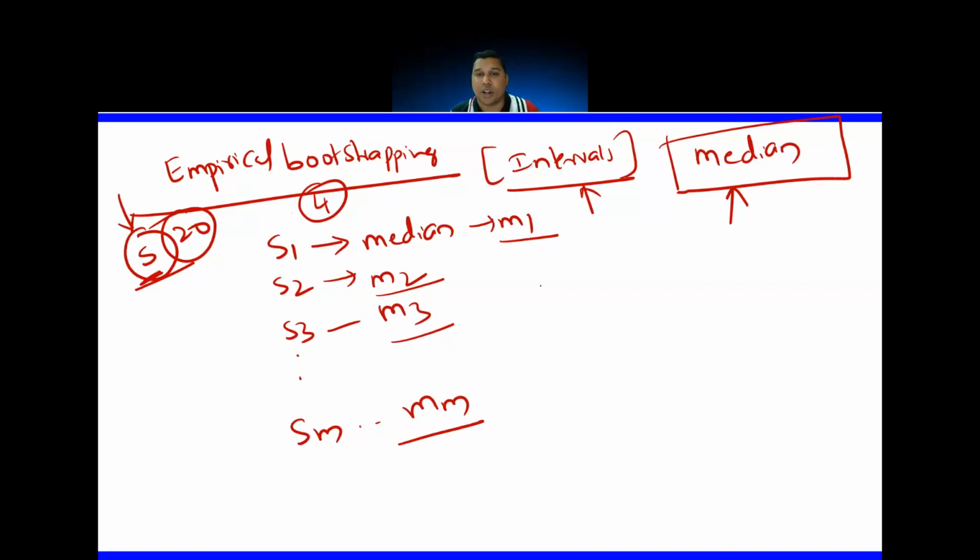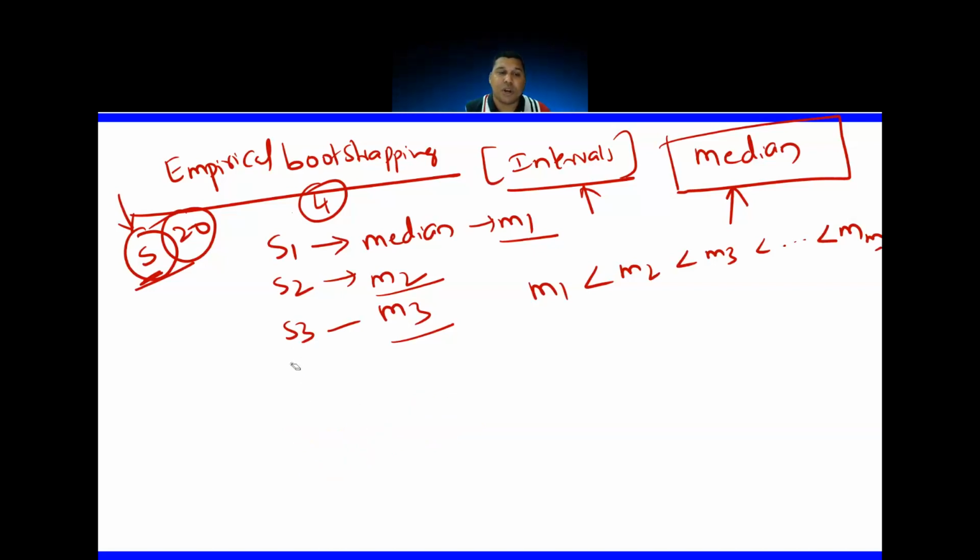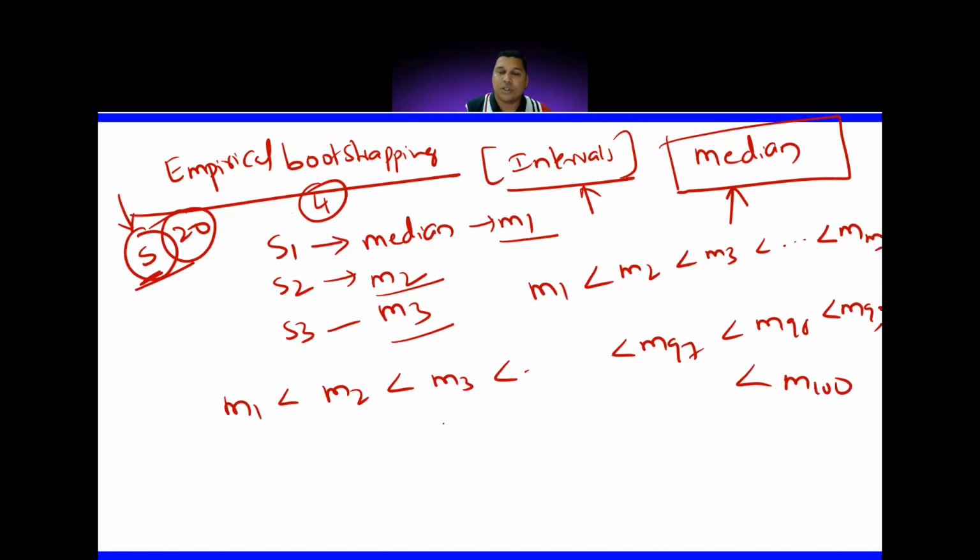Assume I have taken 100 samples, so m is 100. Then I will have something like M1, M2, M3, and so on, up to M97, M98, M99, M100. I arrange these medians in increasing order.